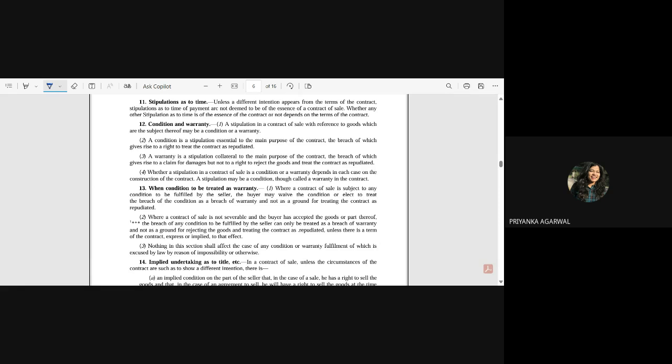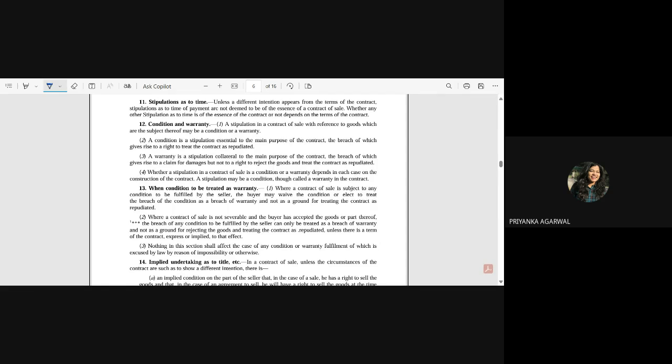So what the section is saying: unless a different intention appears from the terms of the contract, stipulations as to time of payment are not deemed to be the essence of a contract of sale. अगर बायर का इंटेंशन नहीं है कि time is an essence, then in that case a stipulation as to time is not of essence for that contract.